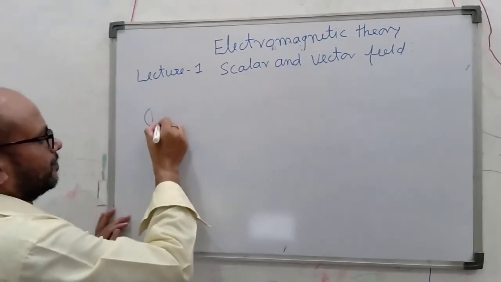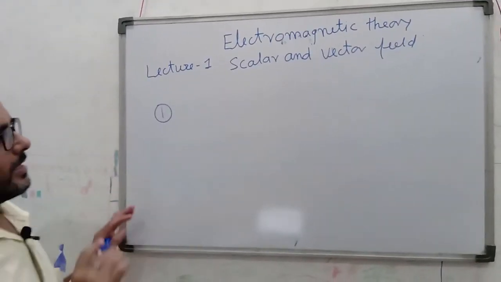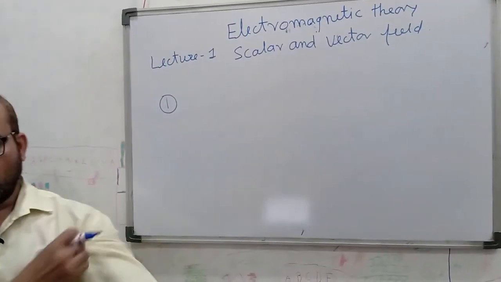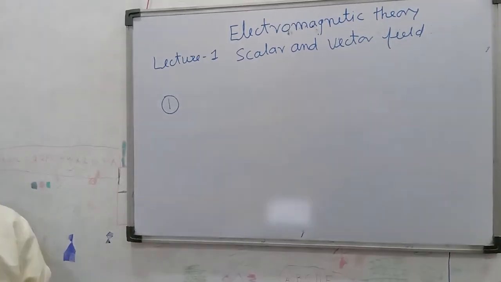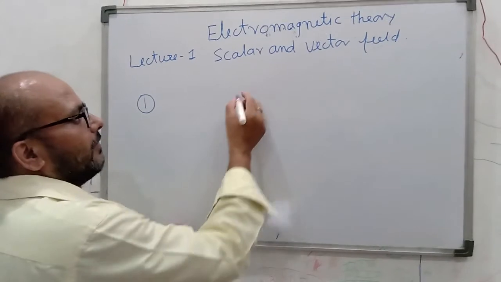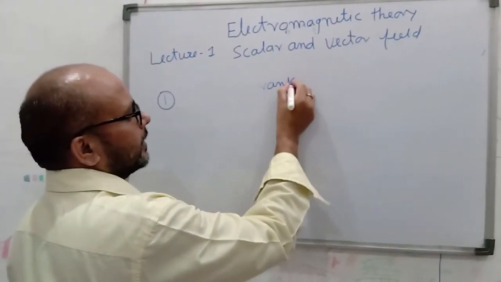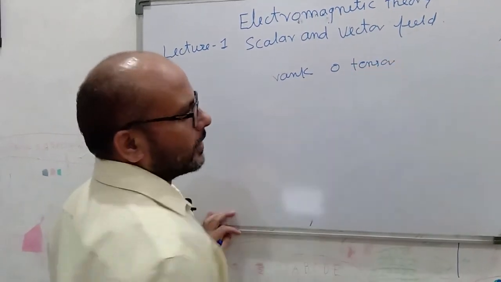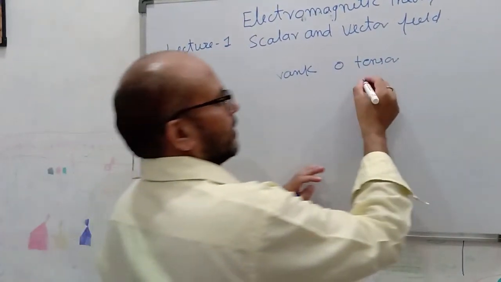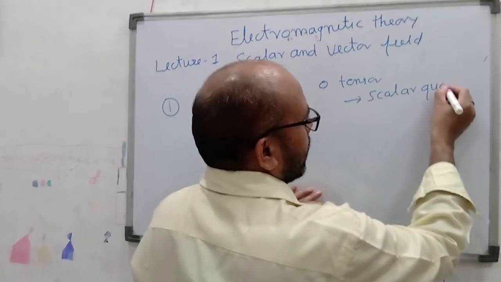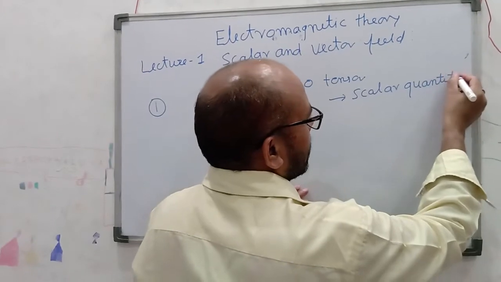One thing, do you know tensor? If a tensor has only magnitude and no direction, that means the rank of the tensor is 0. That quantity is known as a scalar quantity.